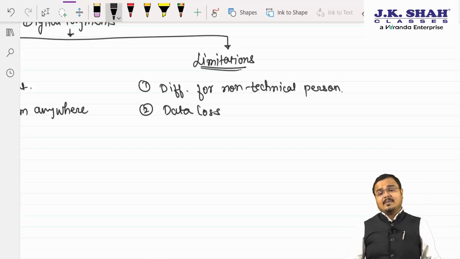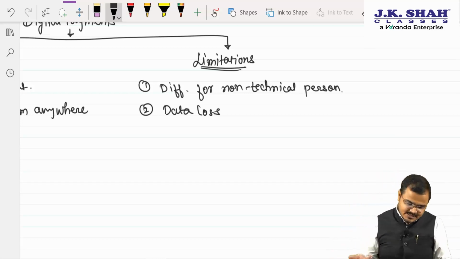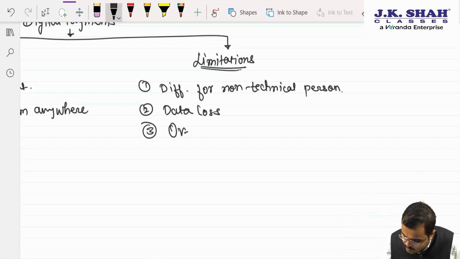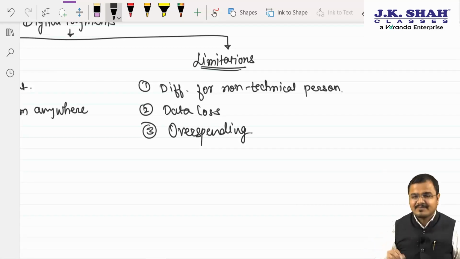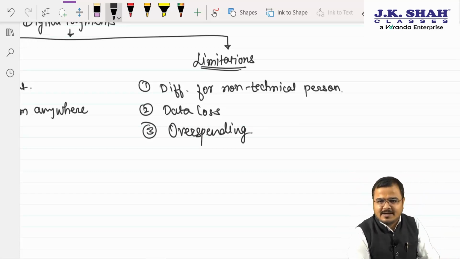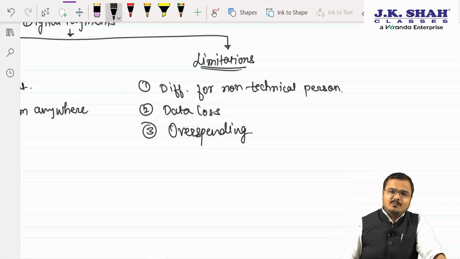Yes. Third, people, the problem, which is actually the genuine problem now, what is it? Sir, overspending. Overspending. Earlier, what used to happen? We had to go to the bank, I mean the branch, and withdraw the salary from there. Yes, sir. And then we were supposed to make the payments.